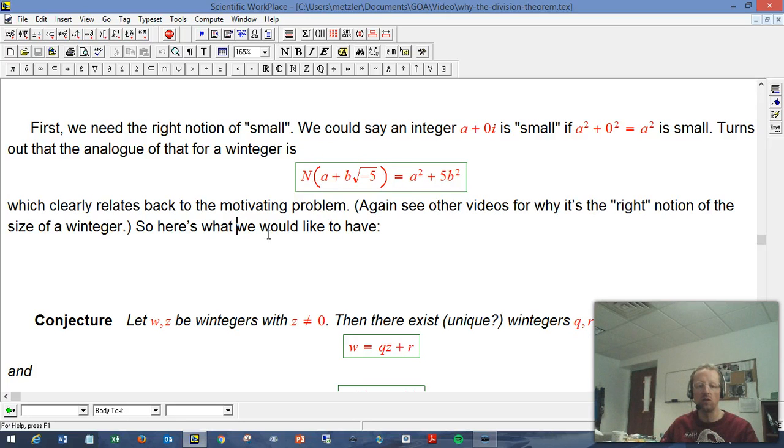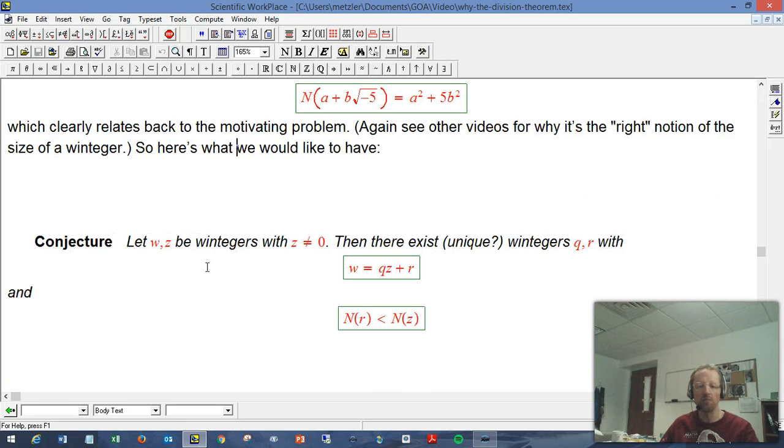Okay, so here's the theorem we'd like to have. We'll call it a conjecture. Let W and Z be wintegers with Z not equal to 0, of course, because otherwise nothing's going to work. Then we'd like there to exist wintegers, maybe unique, that'd be nice, Q and R with W = QZ + R. So in other words, you divide W by Z to get a quotient Q and remainder R. And of course, if we stopped there, it'd be trivially true. Pick any Q and let R be W minus QZ.